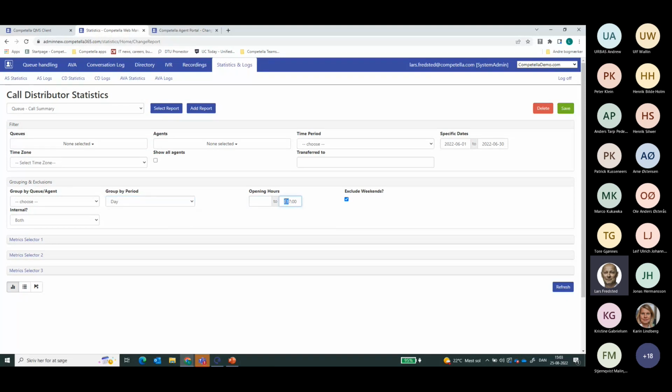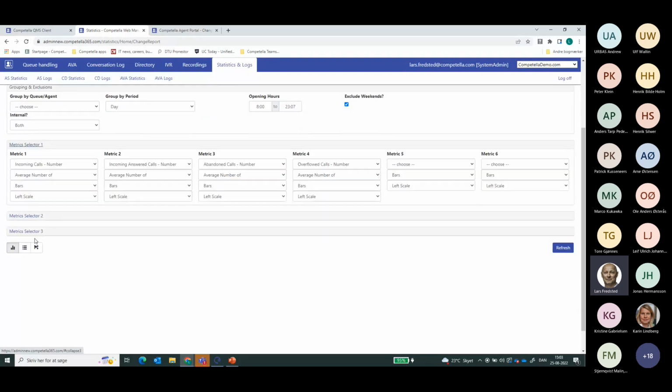I could choose to see it within the opening hours, or I could choose to see it also more extended, meaning the ability to see how many calls do we actually get outside opening hours. And that information is, of course, also valuable, maybe to inform end customers or give them other channels to contact the company or the department on.